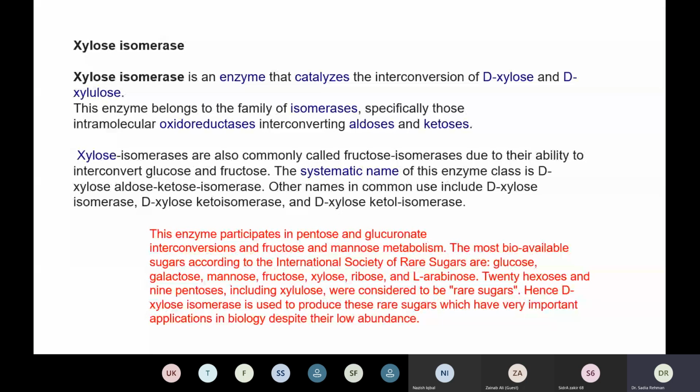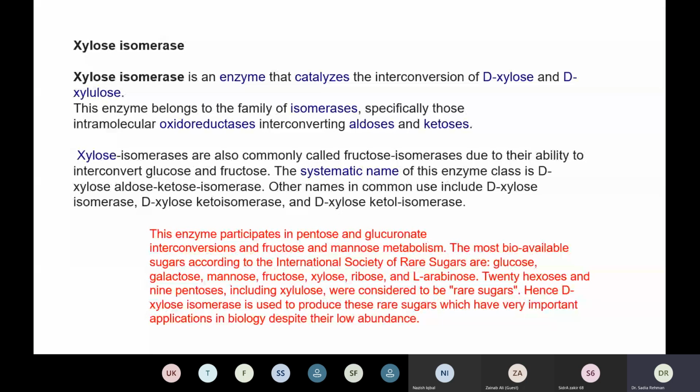The systematic name of this enzyme class is D-xylose aldose-ketose isomerase. ठीक है. Other names in common use include D-xylose isomerase, D-xylose ketoisomerase, and D-xylose ketol isomerase. ये इसके नाम हैं. This enzyme participates in pentose and glucuronate interconversions and fructose and mannose metabolism. ये सारे जो हैं ये sugars हैं. Interconversion करता है fructose और mannose या pentose और glucuronate.